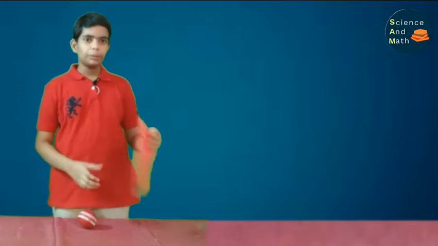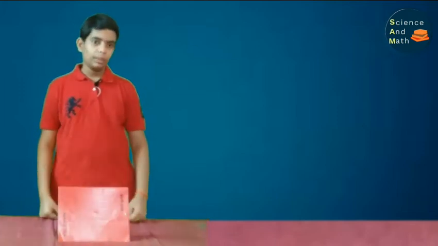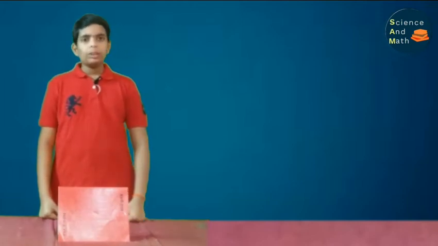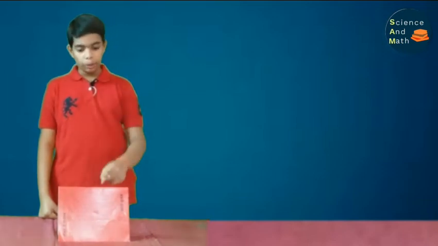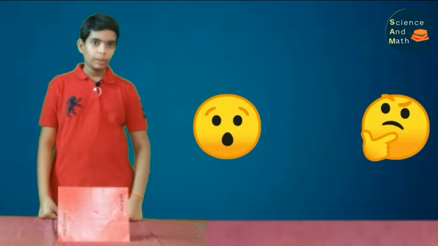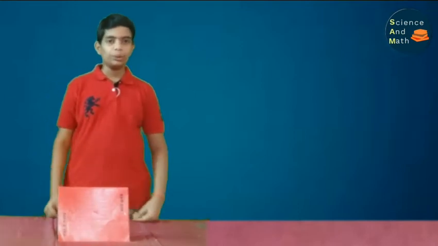So, let me place this book back here blocking the reflecting rays. Now you can't see the ball as expected. So, is there a way to see the ball without moving the book and the ball? Yes, there is a way to see it. The easiest way is to use a mirror.